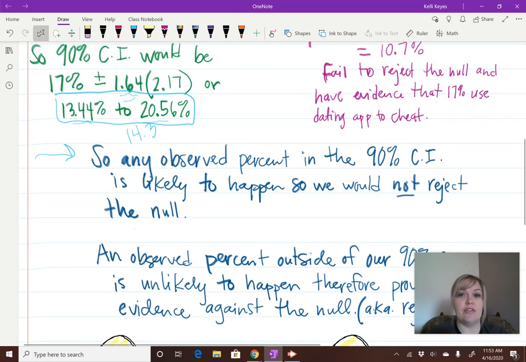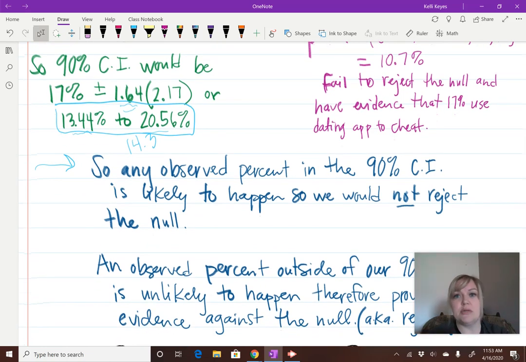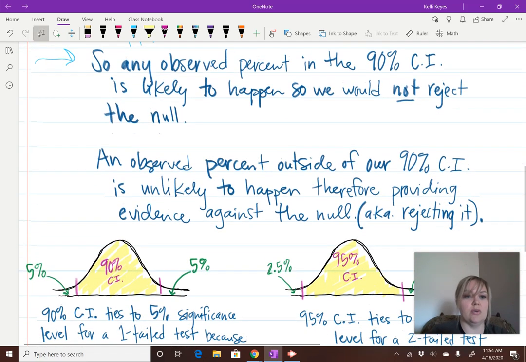So if the random sample had 12% of people or 10% of people or something like that, then that's outside the 90% confidence interval. So that's unlikely to happen. So therefore we have evidence against the null, which is what I wrote right here.